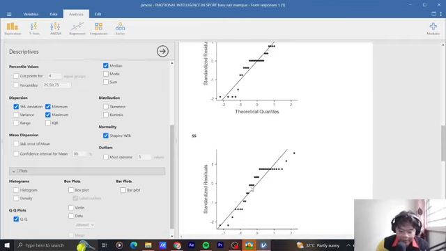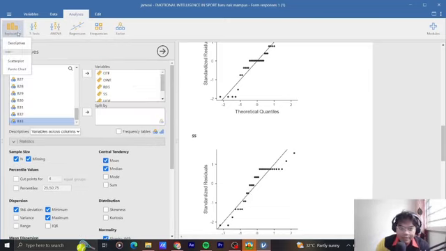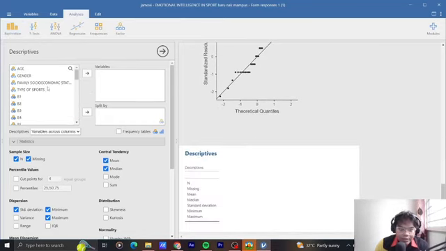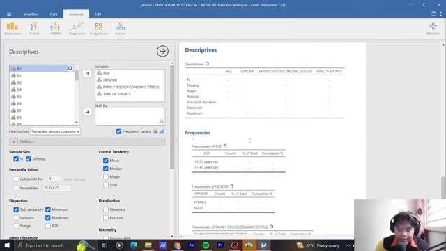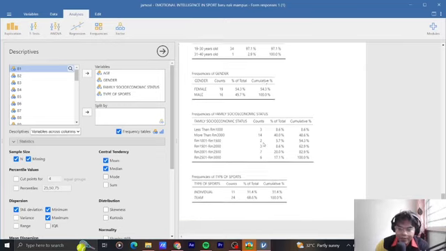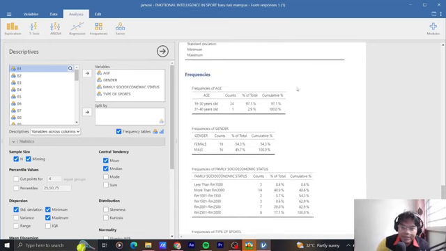Okay, after that, to check the descriptive statistics, we go to Exploration again, then Descriptives, and we take all our demographics and put them in the variables box. Then we click on frequency table, and boom. As we can see, this is the frequency of our demographics. This is the number of our respondents, this is the cumulative percentage of the total, and this is the overall data that we can conclude.